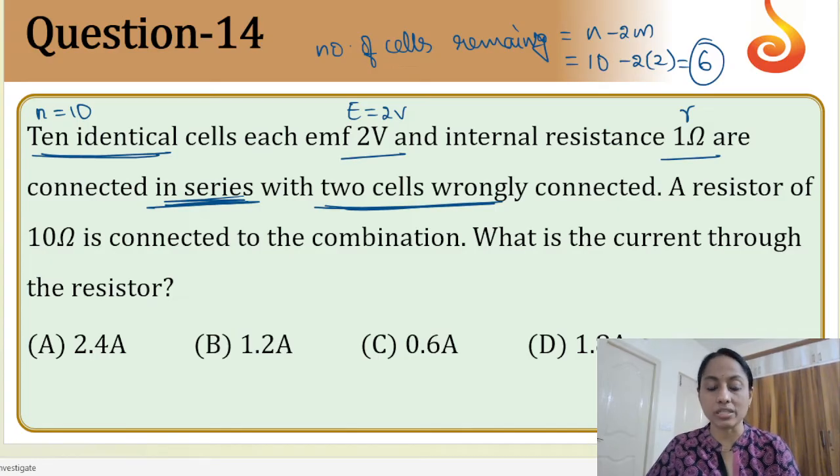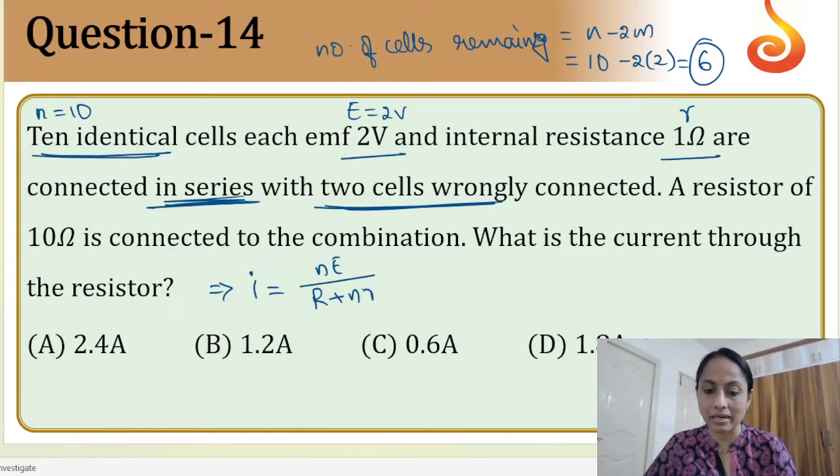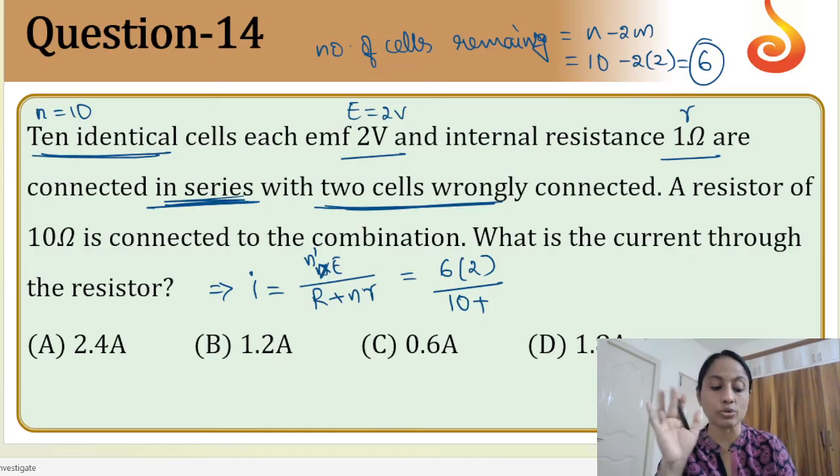What is the current through the resistor? The formula is I is equal to N into E by capital R plus N r. But here in place of N, I have to take N dash because damaged cells are there. So N dash is 6, E is 2, capital R is 10. Resistors reversely or directly connected make no difference in resistance, so here comes 10, plus 10 into 1 ohm.